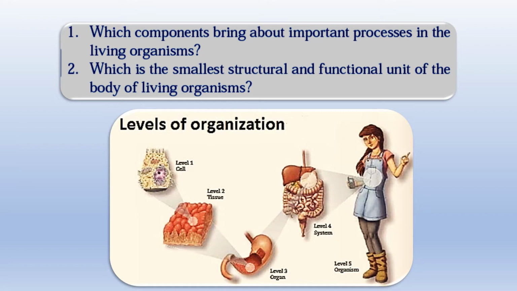form the organisms. Okay, so the important processes are this process from cell to tissue to organ, forming organ system, and finally the organism. Now, which is the smallest structural and functional unit of the body of living organisms? Obviously, that would be the smallest structural and functional unit called the cell.